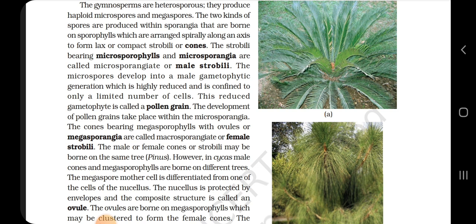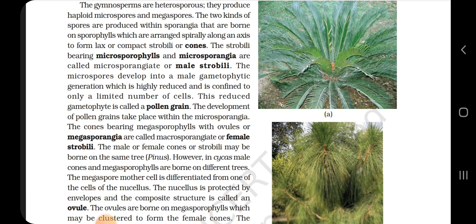The strobili bearing microsporophylls and microsporangia are called microsporangiate or male strobili. The microspores develop into a male gametophyte generation, which is highly reduced and is confined to a limited number of cells. This reduced gametophyte is called the pollen grain. The development of pollen grain takes place within the microsporangia.